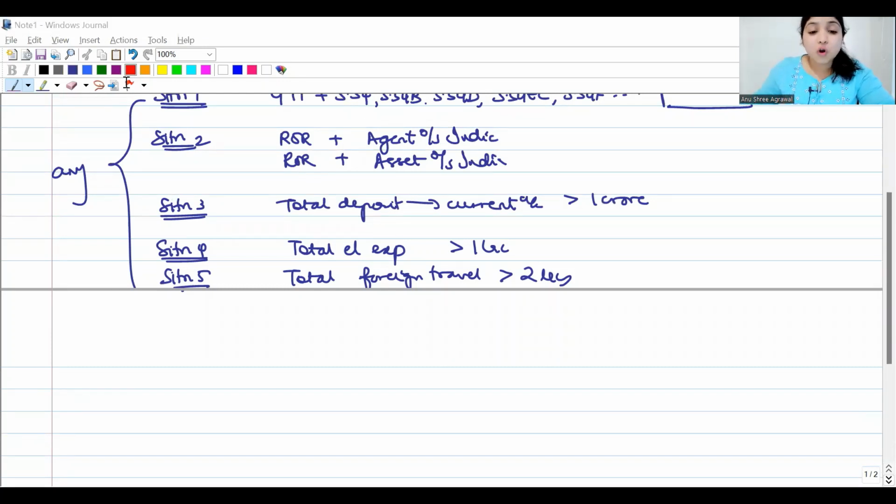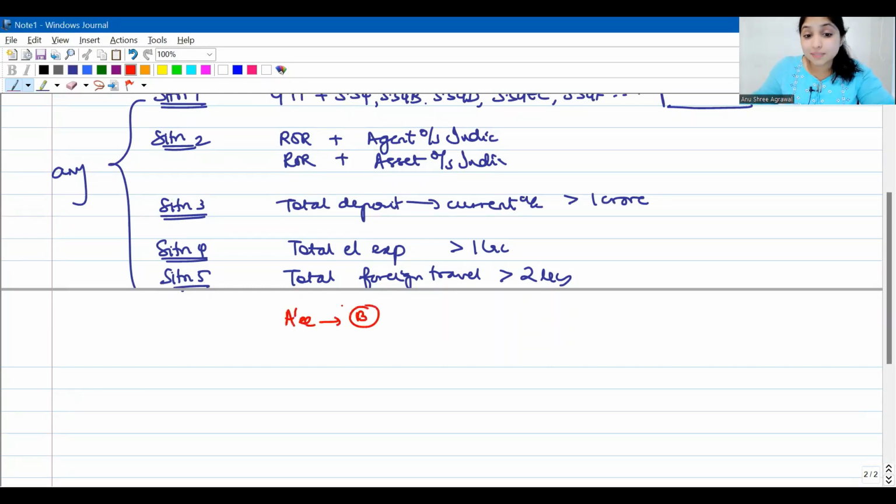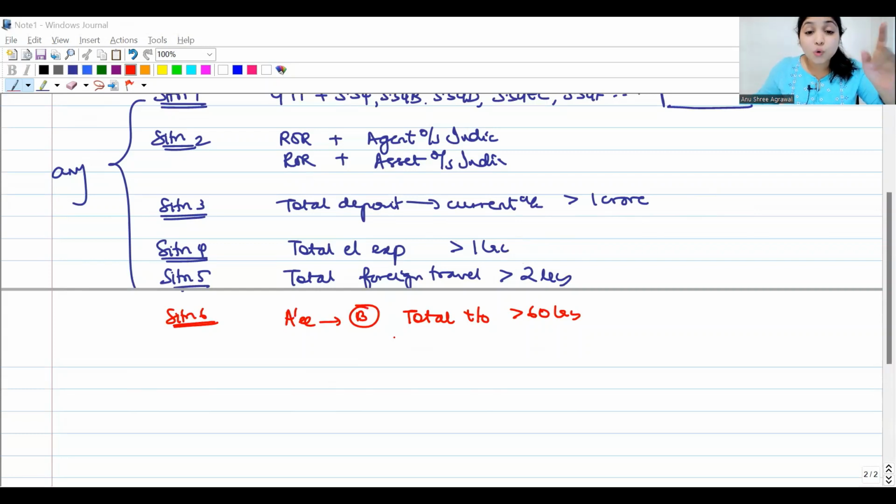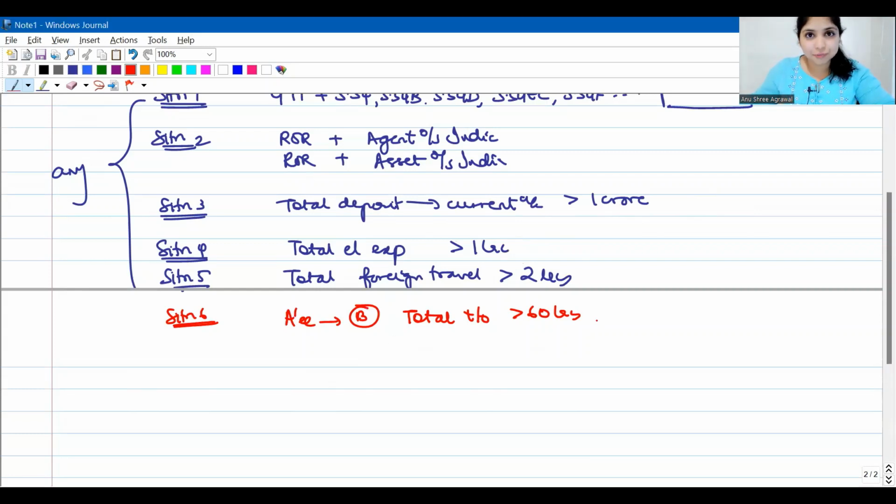Listen, if your assessee is carrying on a business, and if the total turnover of this business is more than 60 lakh rupees in the previous year. See, all the data like 1 crore in the previous year, total electricity expense more than 1 lakh in the previous year, all these numbers are applicable for the previous year only. It is obvious, right? So in our 6th situation, the assessee is carrying on a business and the total turnover of that business is more than 60 lakhs in that year.